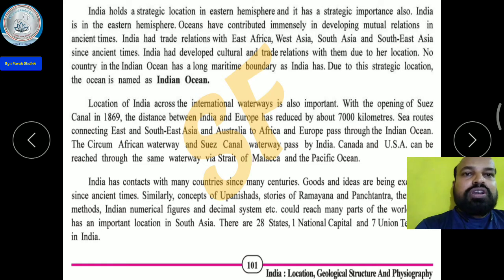Sea routes connecting East and Southeast Asia and Australia to Africa and Europe pass through the Indian Ocean. The Circum-African waterway and the Suez Canal waterway pass by India.